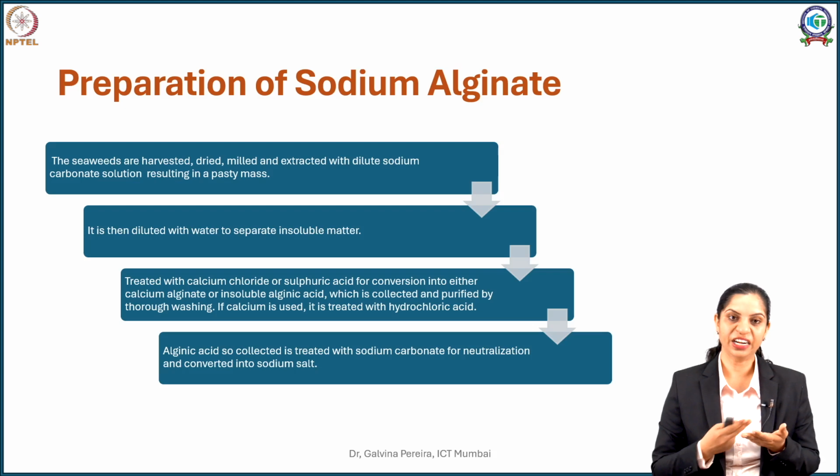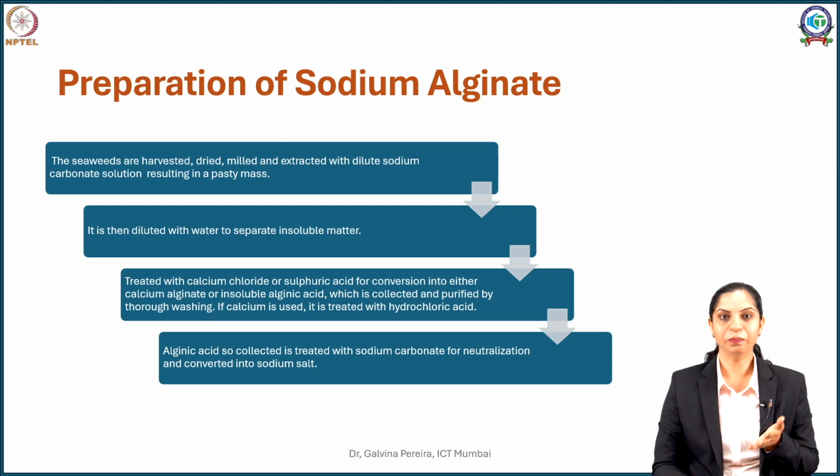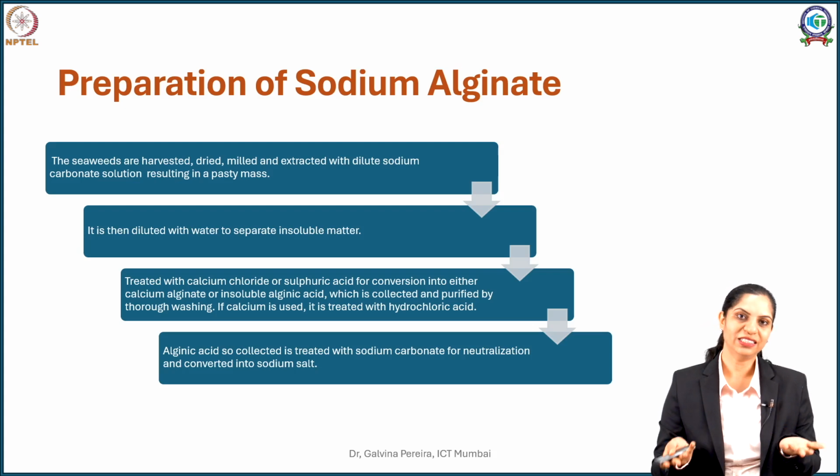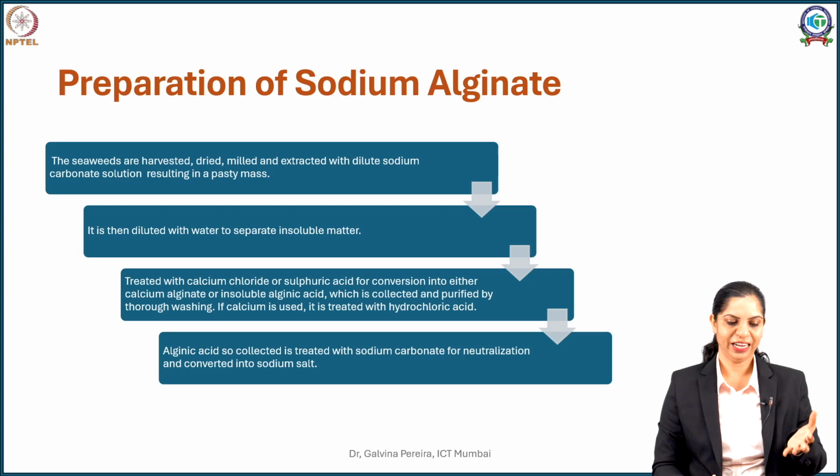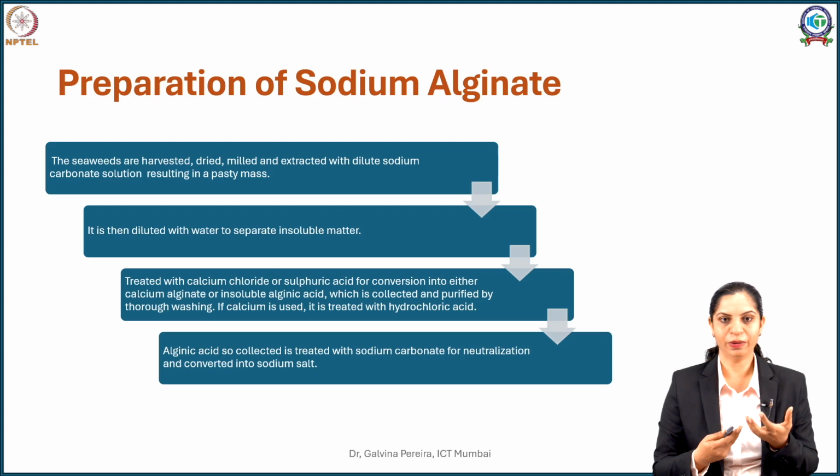So, they are harvested, dried properly and then milled. The reason for milling is to expose or to break down the cells. Once the cells are broken down, the alginate which is located internally can be easily solubilized. Now, this consists mainly of alginic acid, and you convert it to a sodium salt of alginic acid which is more water soluble. So, sodium alginate is extracted by exposing the alginic acid located inside the cell to an alkali such as sodium hydroxide or sodium carbonate to convert it into a water soluble sodium alginate mass.